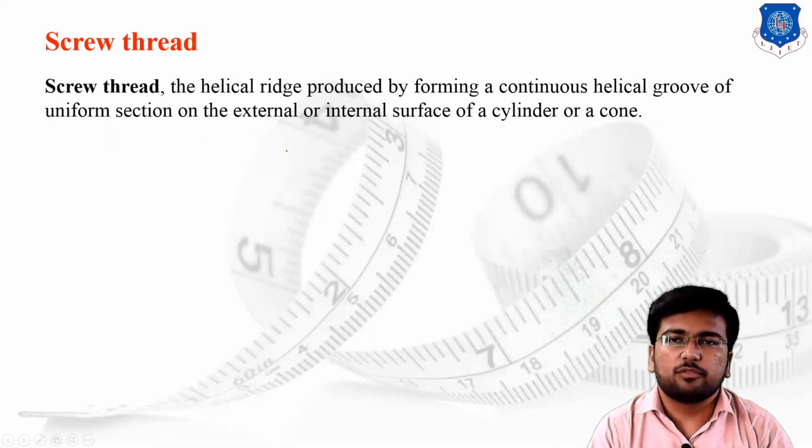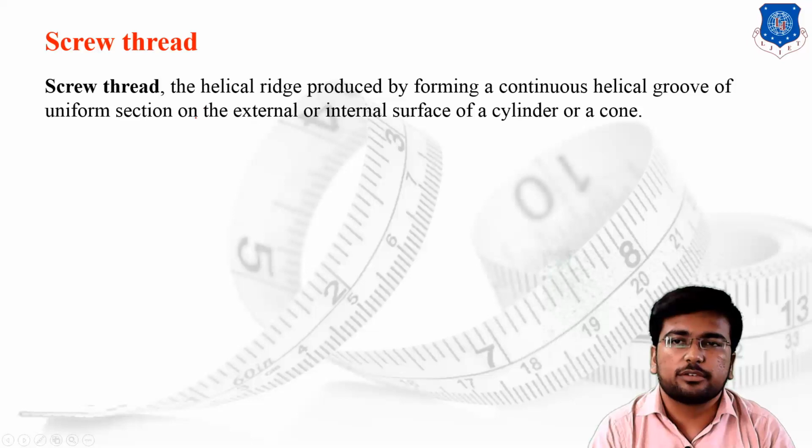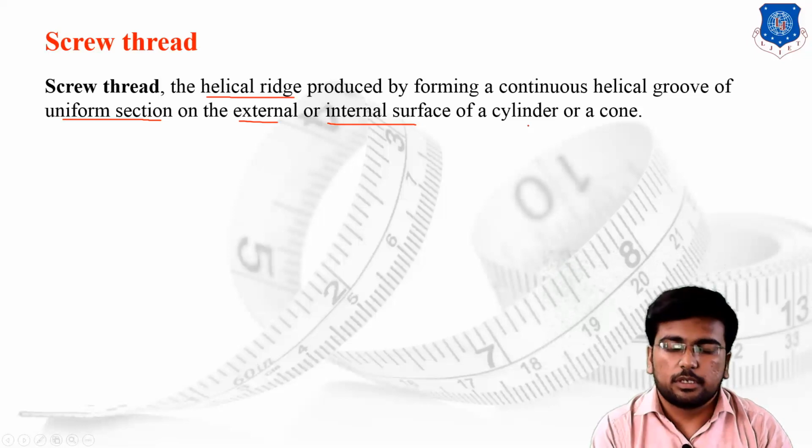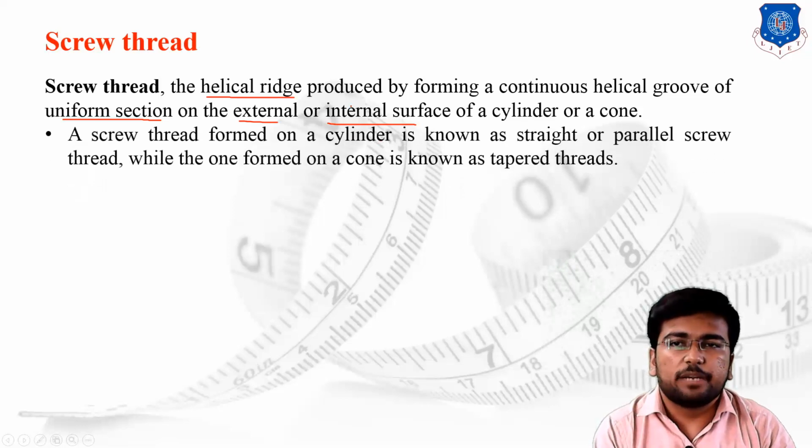First of all, understand the basic definition of the screw thread. The screw thread is the helical ridge produced by forming a continuous helical groove of uniform section on the external or internal surface of a cylinder or cone. Suppose a screw thread profile has been formed on a cylinder, then it is known as a straight parallel screw, while if the profile has been formed on a cone, then it is known as a tapered thread screw.